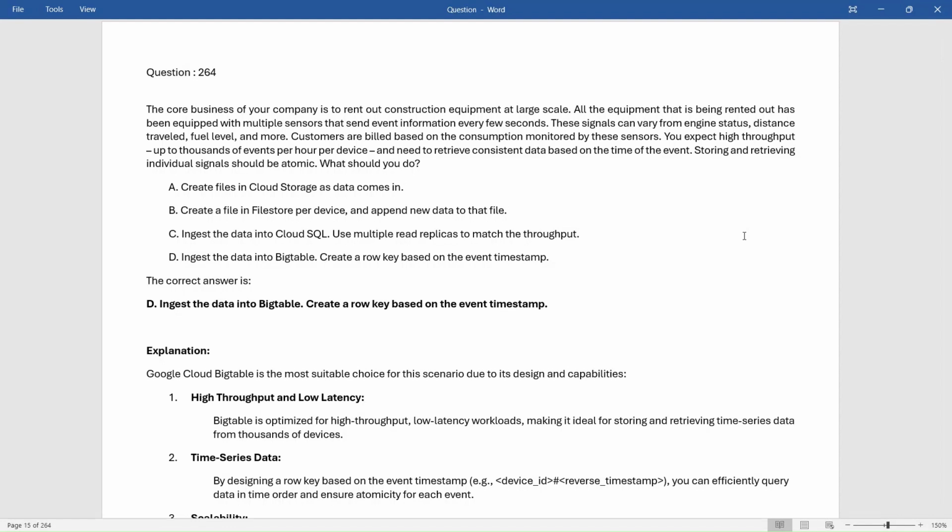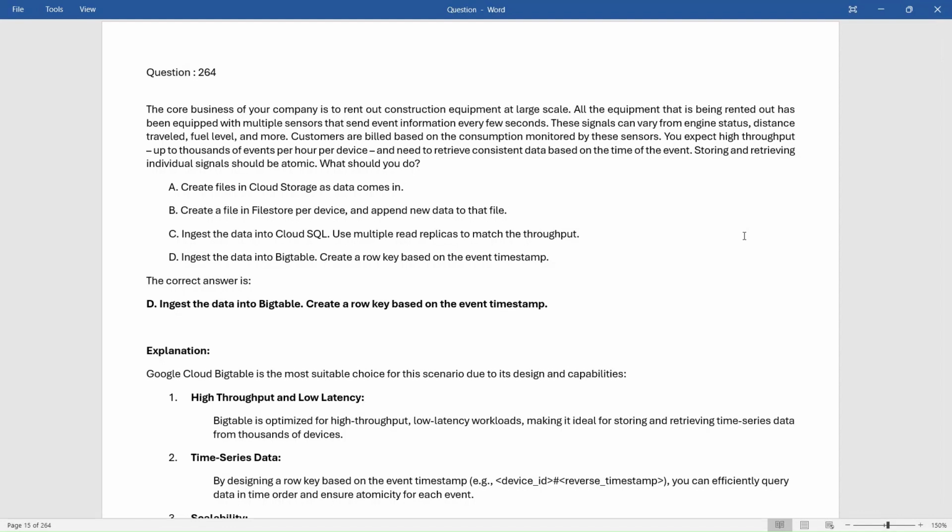You expect high throughput, up to thousands of events per hour per device, and need to retrieve consistent data based on the time of the event. Storing and retrieving individual signals should be atomic. What should you do?